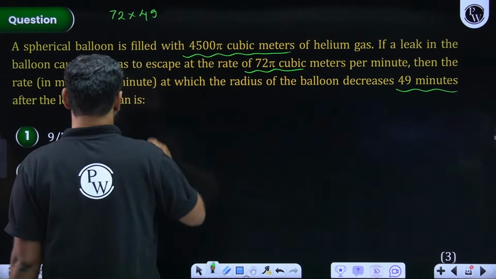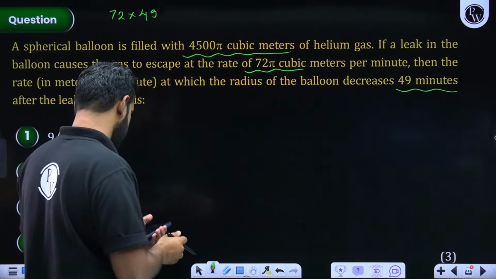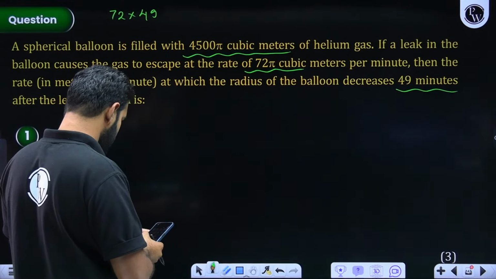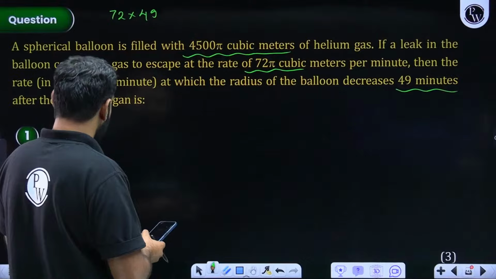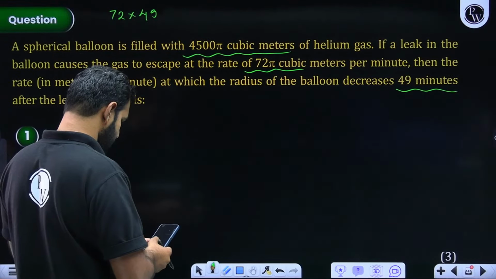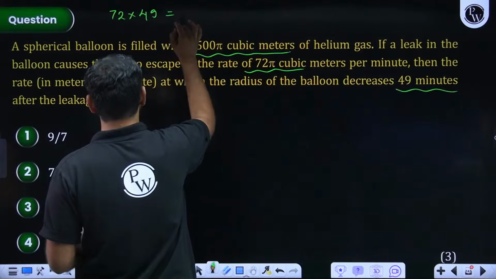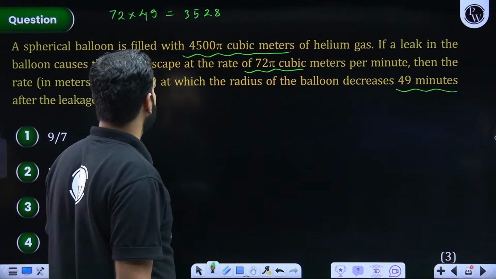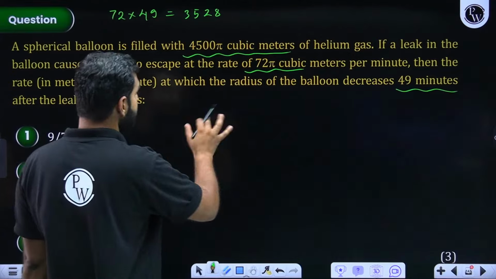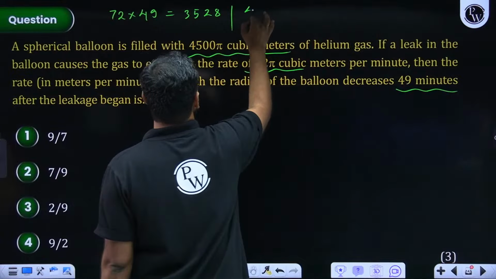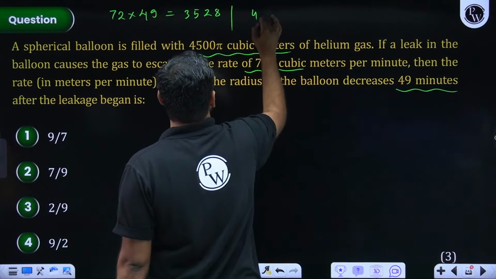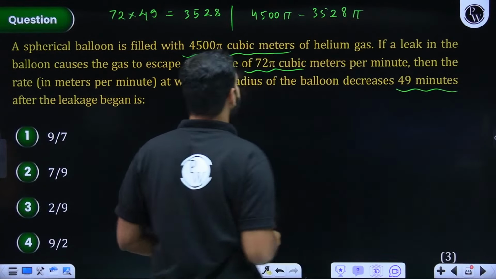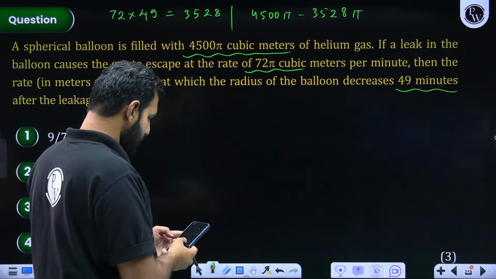Now here, if I quickly do this, I hope you can do it. I think I made a mistake here, 72 into what? 49, right? So it should be 72 into 49, that should be 3528. I think I wrote it 2528. I don't know why. So it is 3528. Now this much is leaked. So how much am I left with? I'll be left with 4500 pi minus 3528 pi. Everybody listening and understanding this? So 4500 pi minus what?